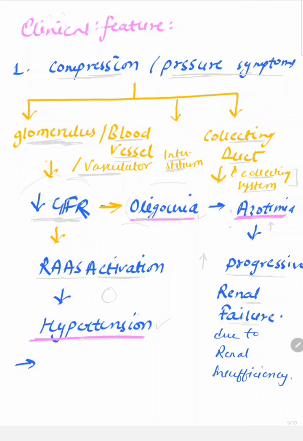Why hypertension in the body? Because there is already decreased GFR, that means a sufficient amount of blood is already present in the body, and along with that there is also extra reabsorption of fluid that may cause hypertension in the body. So what are the two main features of decreased GFR due to adult polycystic kidney disease? Oliguria and hypertension. Along with it there may be azotemia.